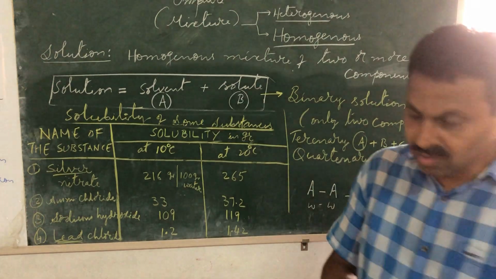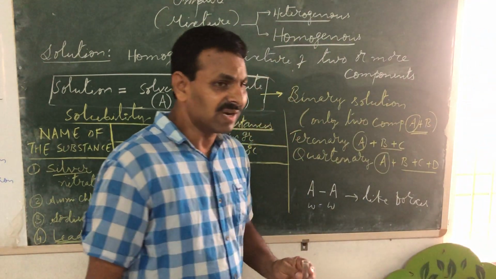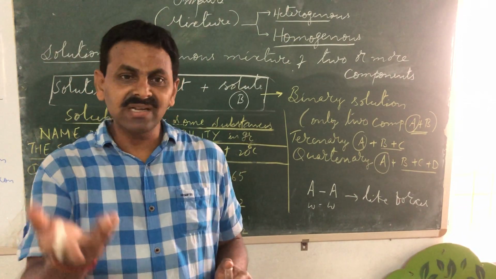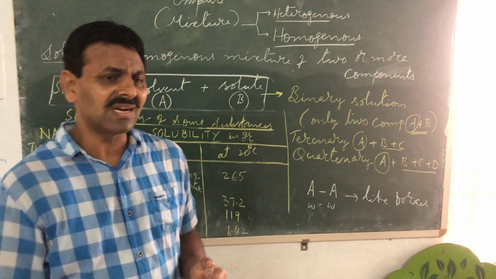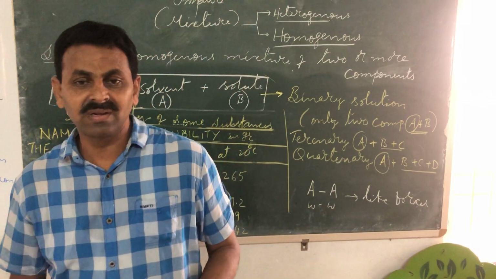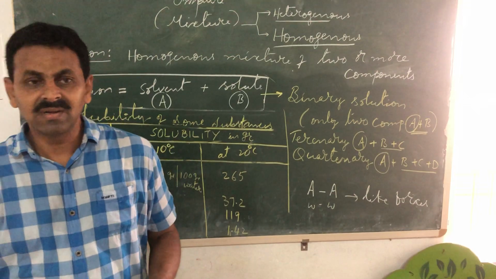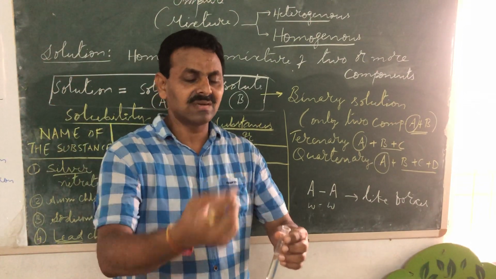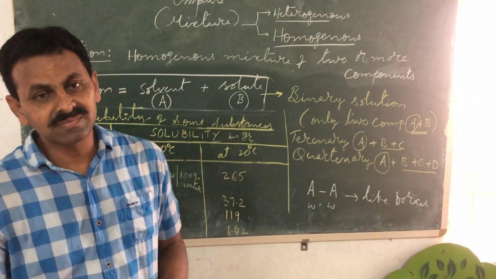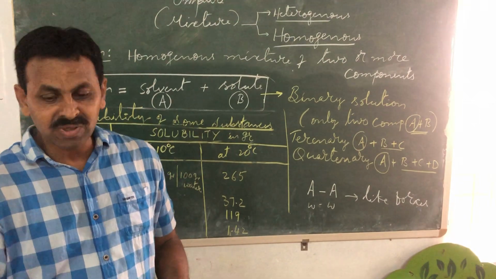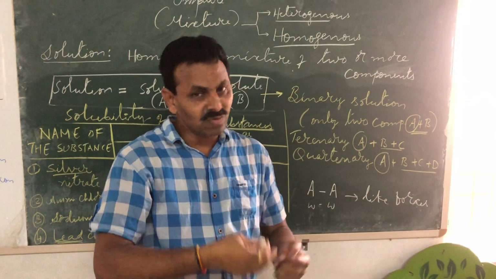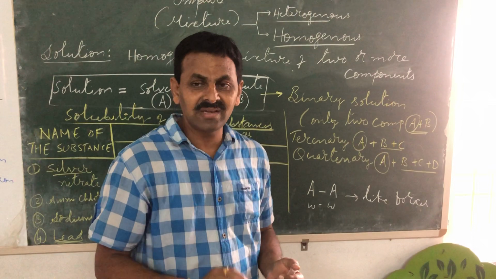So maybe you must be wondering why sand is insoluble in water. Have you ever thought of it? Sugar is soluble in water. When you put sugar in water and mix it, it's fairly soluble. Have you ever thought why? Put some sodium chloride, namak, the common table salt which we use every day, in water and mix it, it gets dissolved. Put calcium carbonate, chalk powder, in water, it doesn't dissolve. Have you ever asked yourself why?